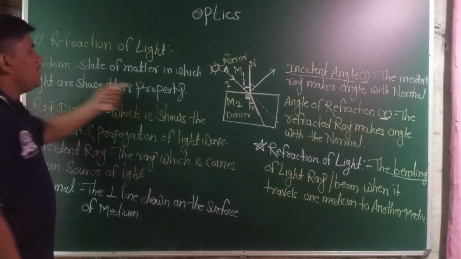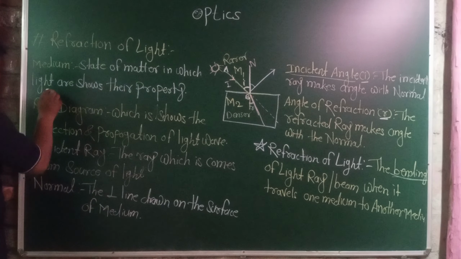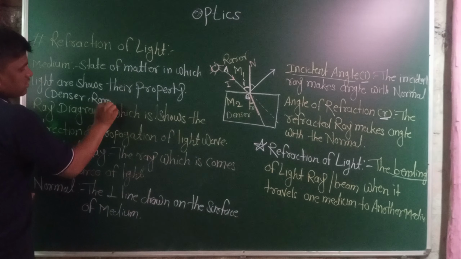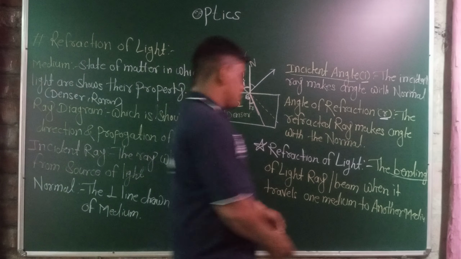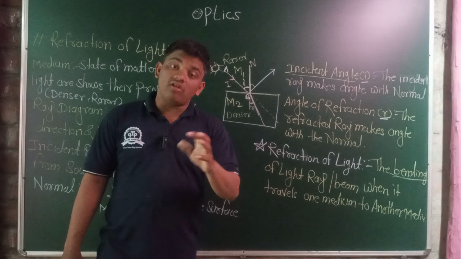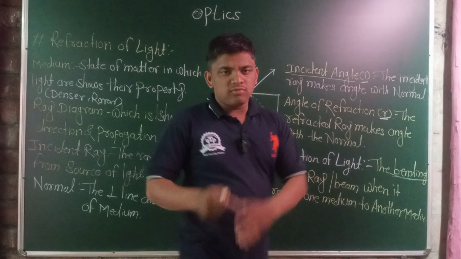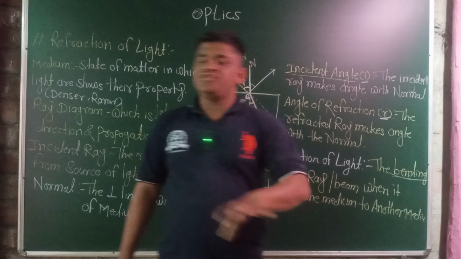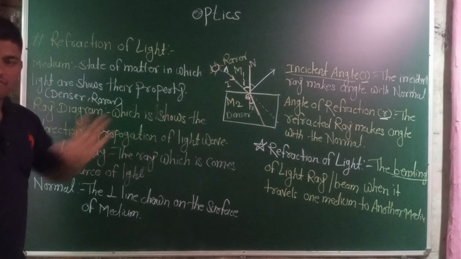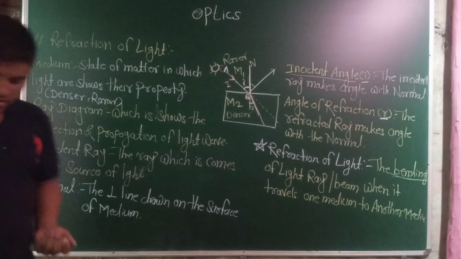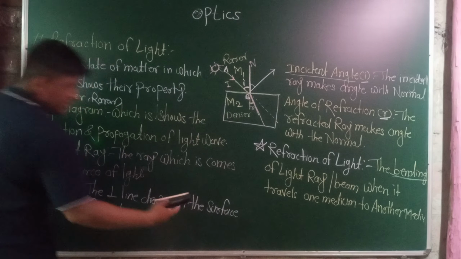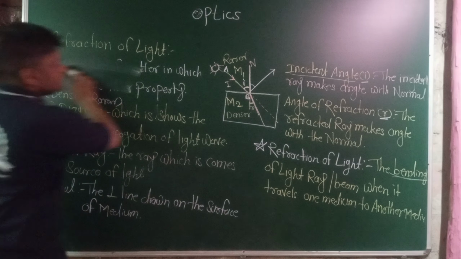The mediums are sometimes denser and rarer mediums. Then the last one is the refraction of light, the bending of light. This is the phenomenon in which a light beam bends when it travels from one medium to another medium. This is the first property we want to discuss in this lecture. We discussed the two conditions of the refraction of light. Then we stop here.